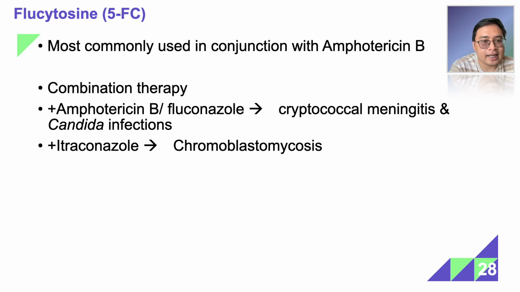Flucytosine is the only one that has a synergistic reaction when combined with amphotericin B. So it is commonly used in conjunction with that drug. It's also used in combination therapy for other agents such as fluconazole, for example, for cryptococcal meningitis and candida infections, and with itraconazole for chromoblastomycosis.